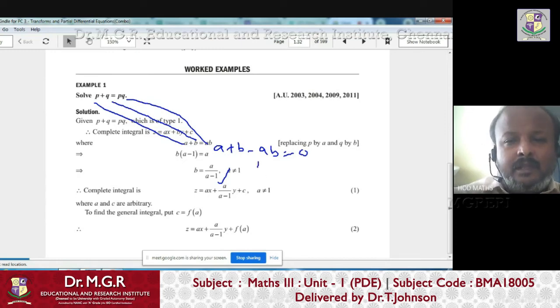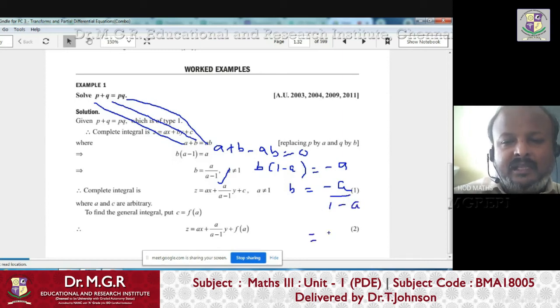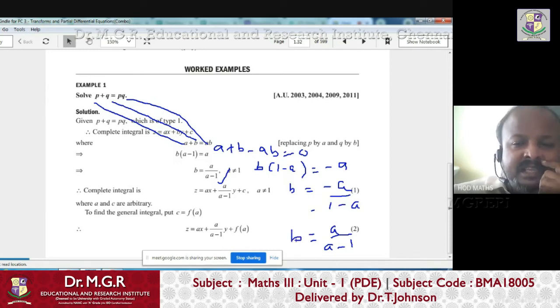Right? You take b, take a to that side. So it is b times (1 minus a) equals minus a. A goes that side as minus a, and you take b outside like this. So you can write this as b equals minus a by 1 minus a, or you can write it as a by a minus 1. If you take minus 1 outside from here, then it becomes a minus 1, and the minus signs will cancel out. So b can be written as a by a minus 1.